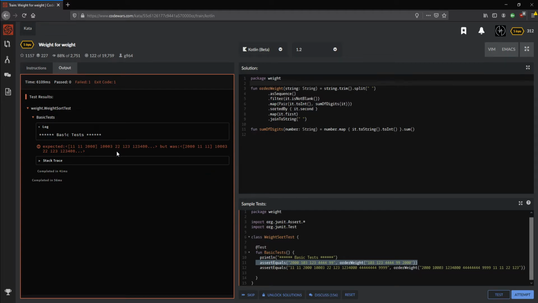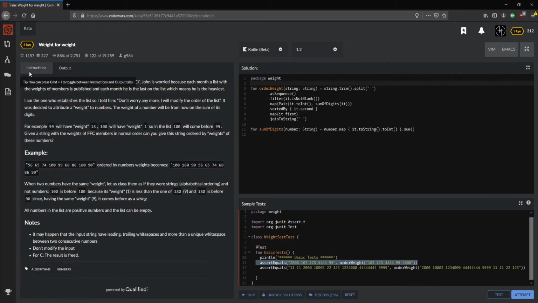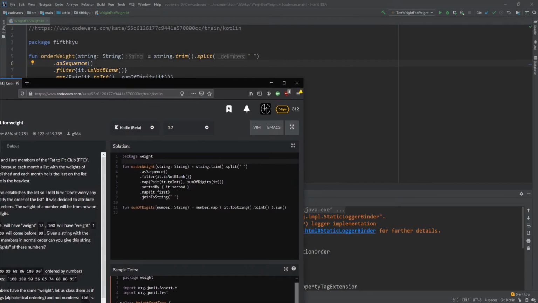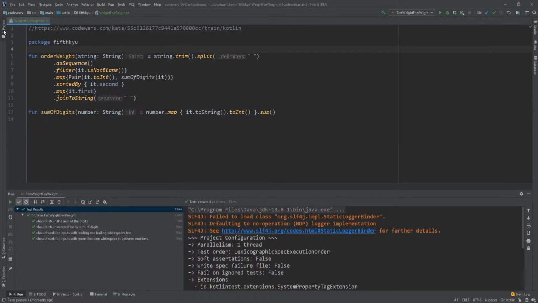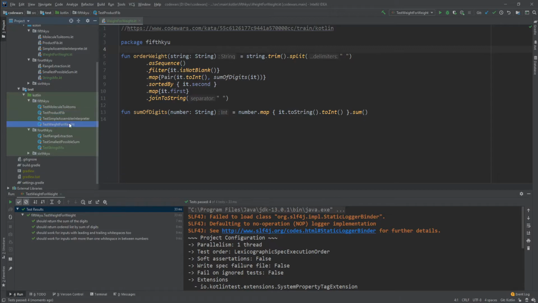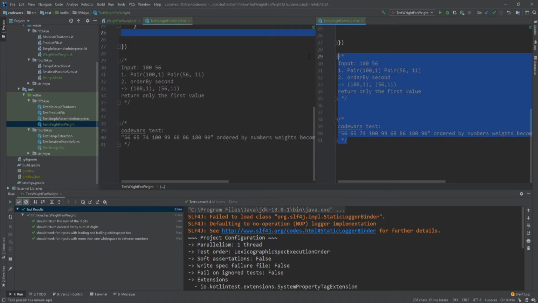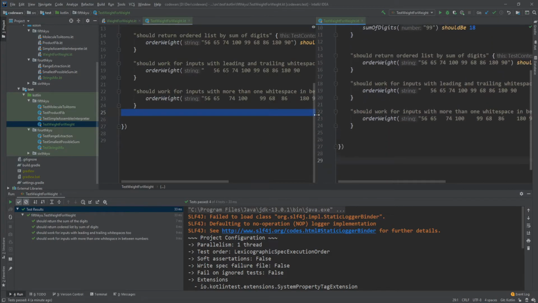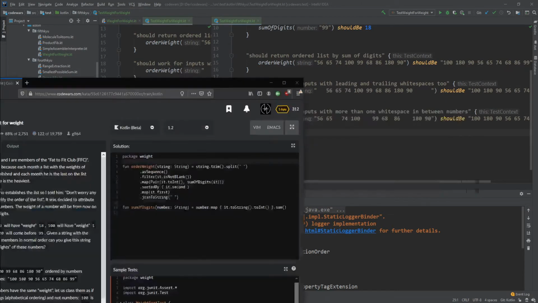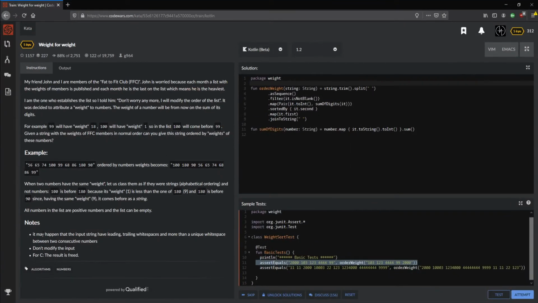Damn it. Why is it not working? Not good. We'll check it out real quick. I will add the test thing again. I will add the other test right now. I think what's missing right now is the second ordering, the alphabetical ordering right here.